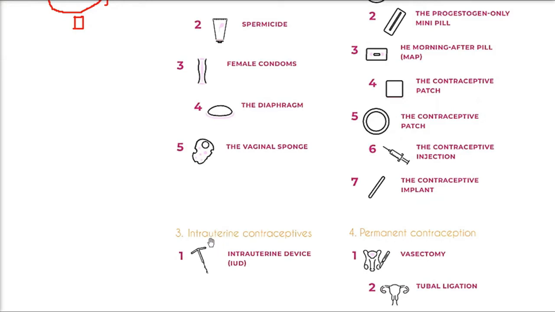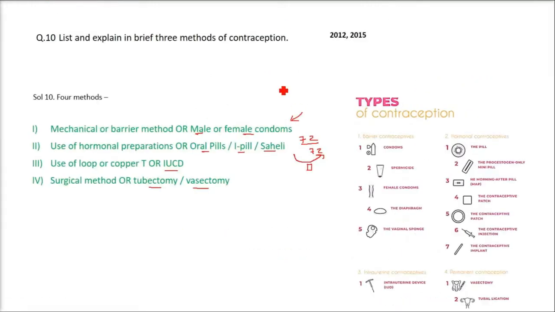There is a third thing which is called intrauterine contraceptives. It is placed inside the uterus so that the combination of male and female products cannot take place, which can create an embryo. Permanent contraception: vasectomy, that is nasbandi, where the sperm will not come out from the male part, and tubal ligation, which is for females.